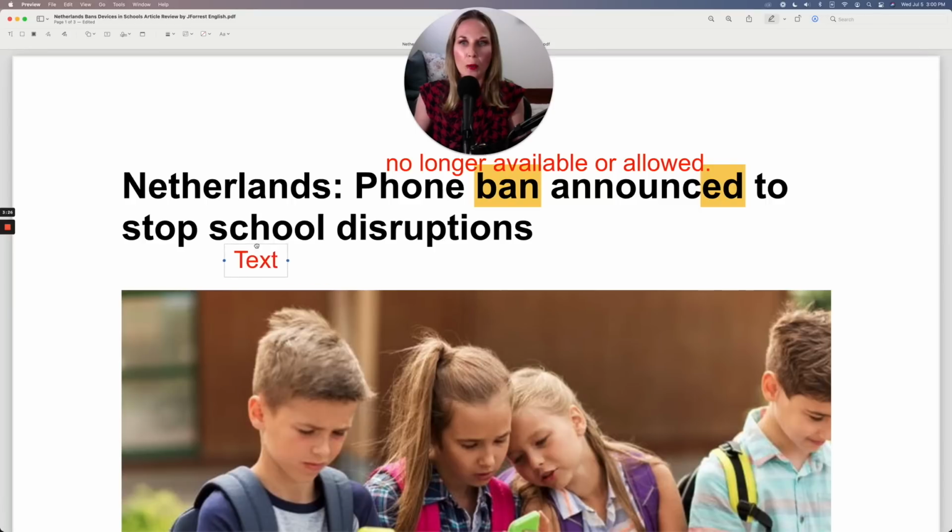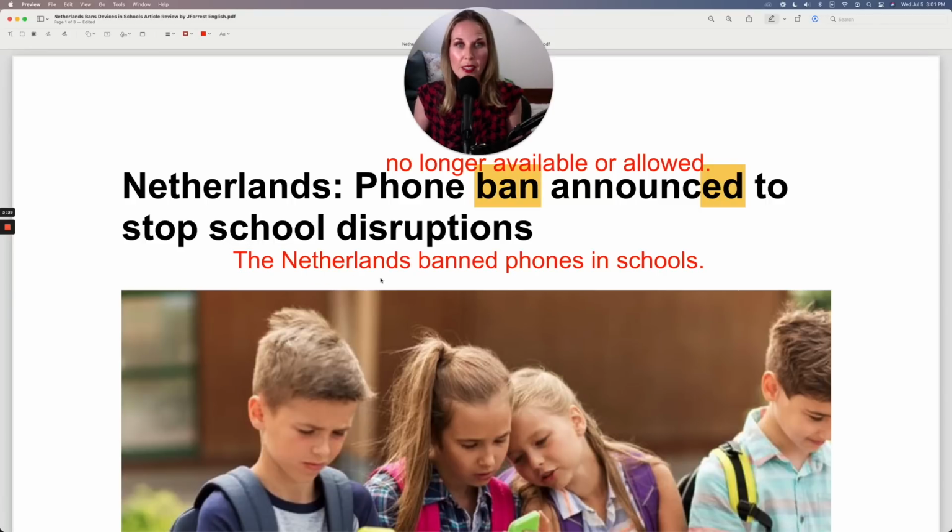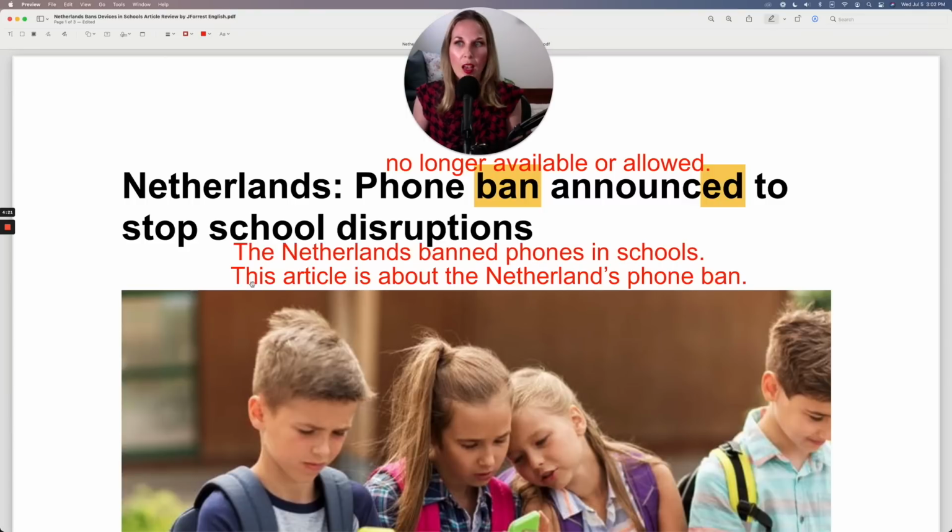As a verb, you could say, the Netherlands banned phones in schools. So this is the verb in the past simple. I could also say this article is about the Netherlands phone ban. So here, ban is being used as a noun. Now, you may notice also that I said the Netherlands phone ban.